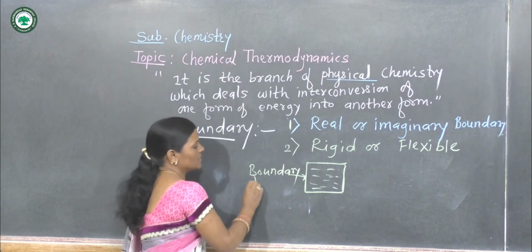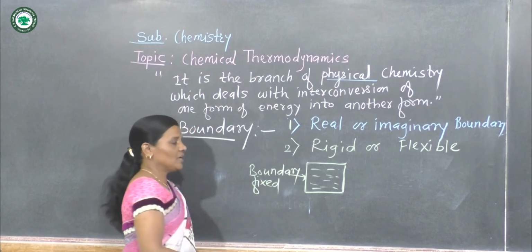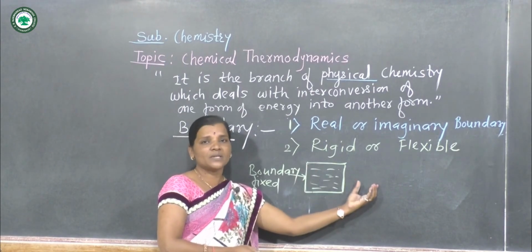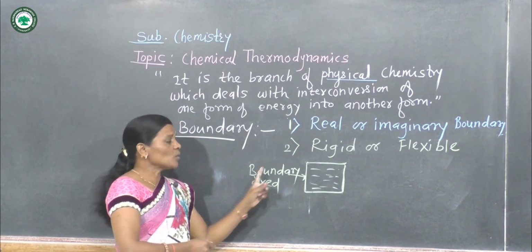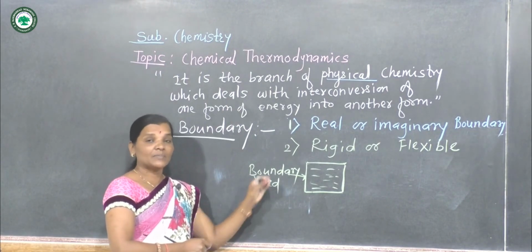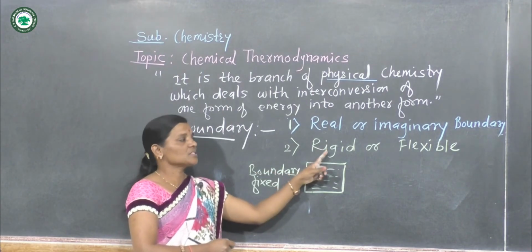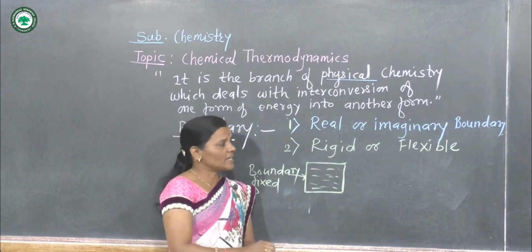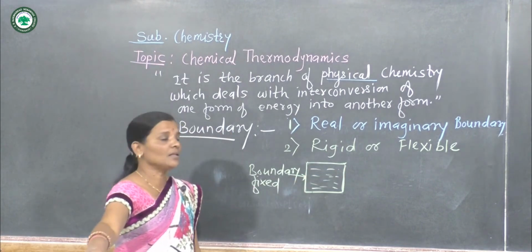If we move this box from one place to another place, that boundary remains as it is. That means the boundary is fixed. So that is called a rigid boundary. Now let us consider what is a flexible boundary.